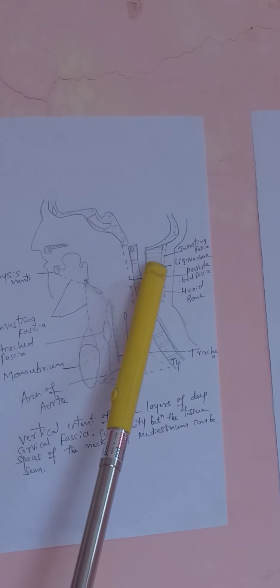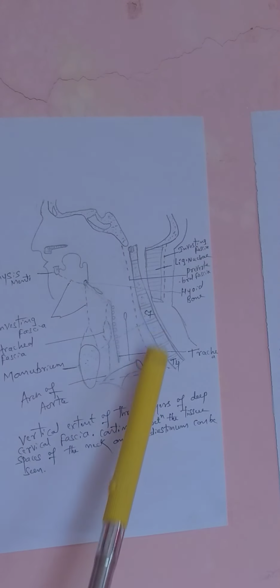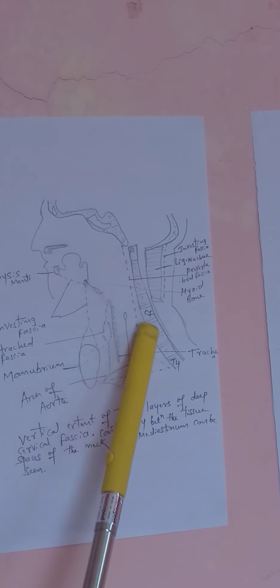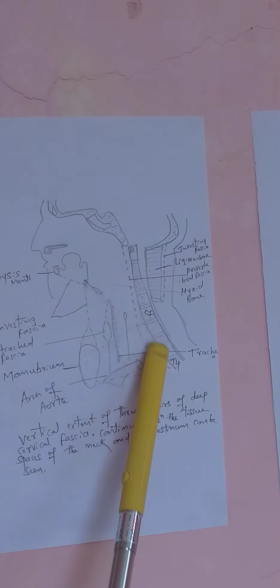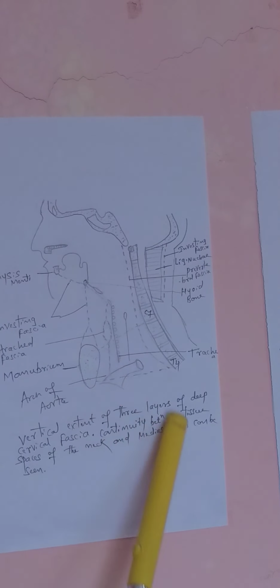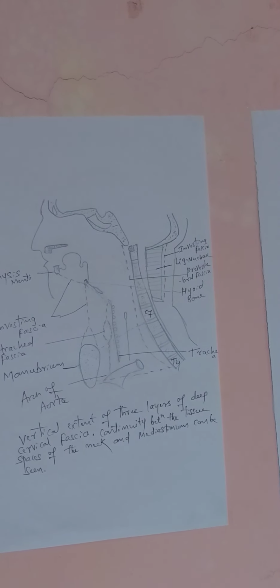This thing has to be remembered: the cervical plexus and brachial plexus will run behind the prevertebral fascia. This point has to be noted.